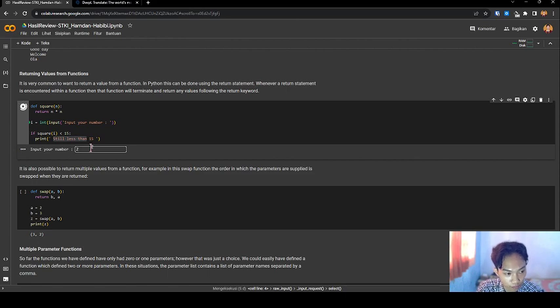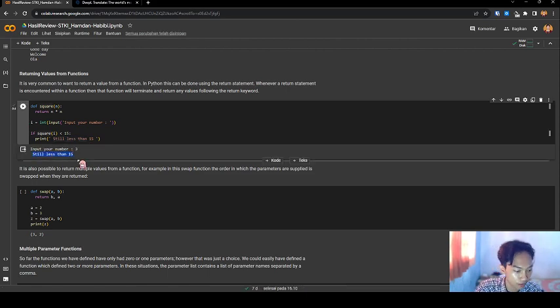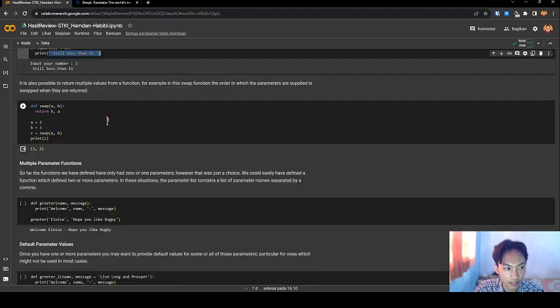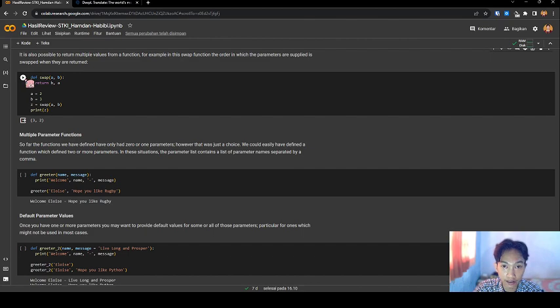I put 2 and 3, still less than 15. If square function, this function, print still less than. Next, it is also possible to return multiple values from a function. For example, in this swap function, the order in which the parameters are supplied is swapped when they are written. Let's see the code. I run this code.